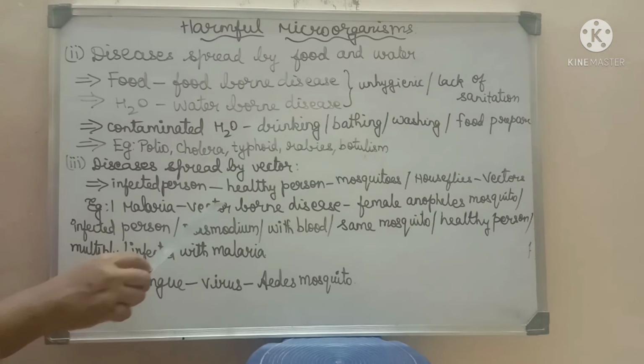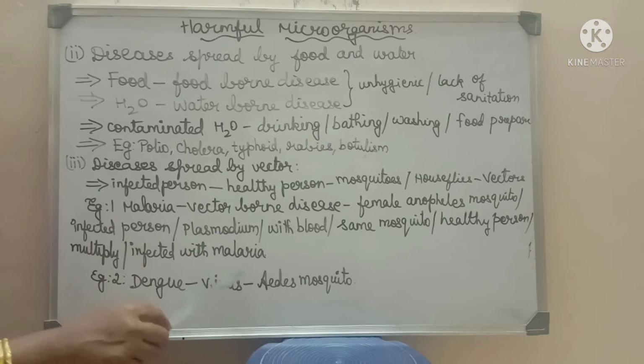Dengue is also a vector-borne disease, but it is caused by a virus, which gets transferred by the vector, here the Aedes mosquito.